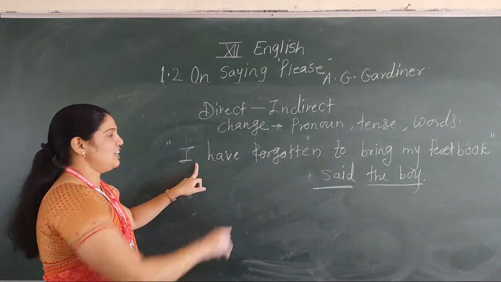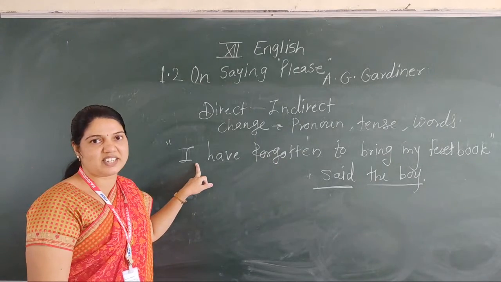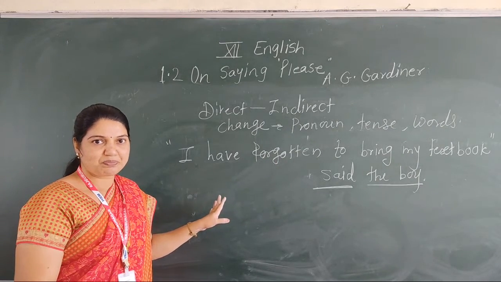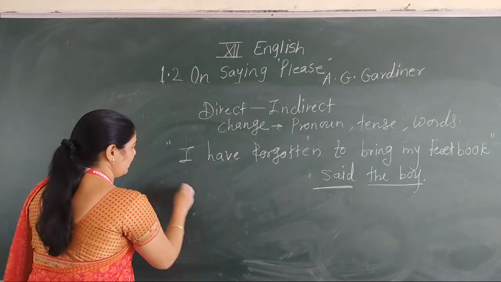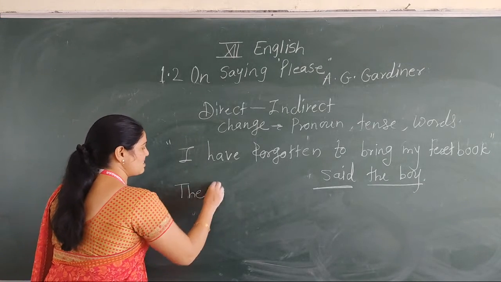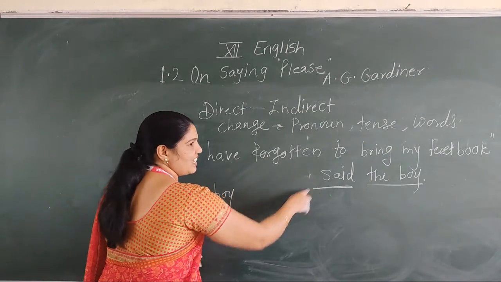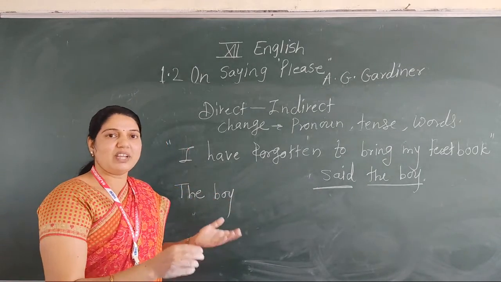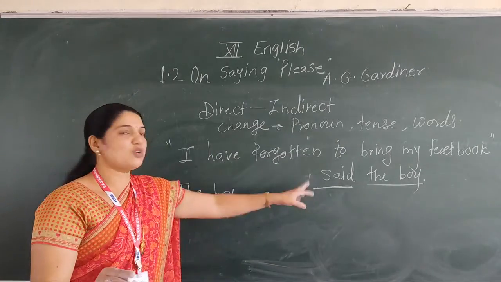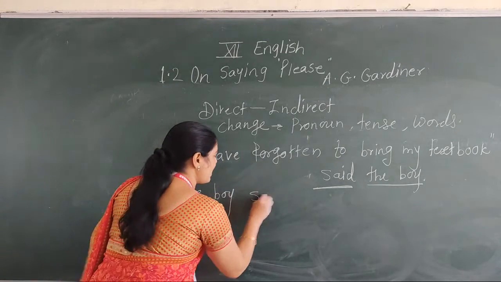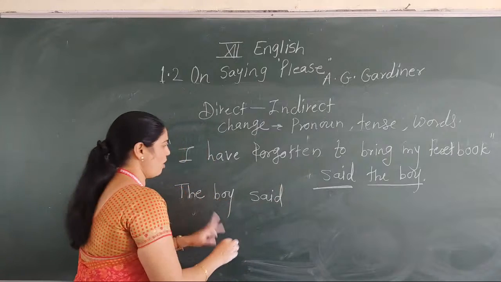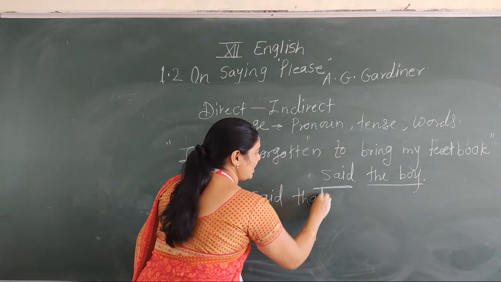Second thing is that inside the double inverted commas, it's an assertive sentence. That's why we use the conjunction that. Now see, we begin our answer with the boy said. There is no said to, that's why we convert it into told. Here is only said. Write down the same reporting verb said. The boy said.